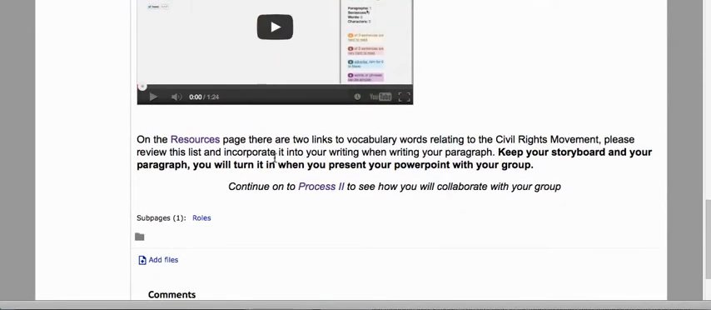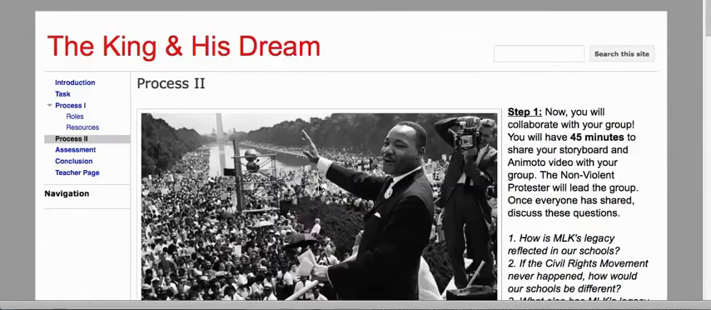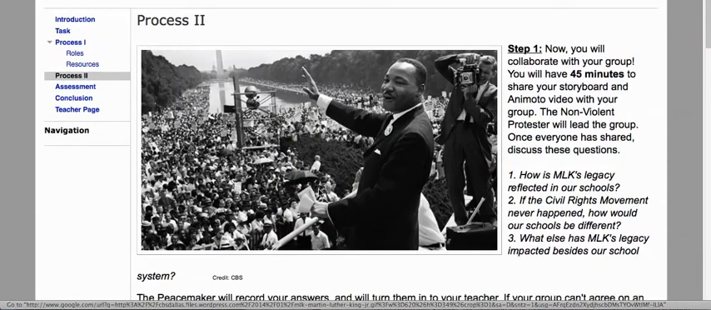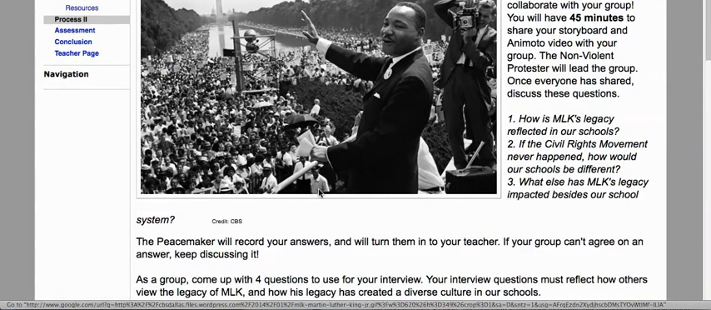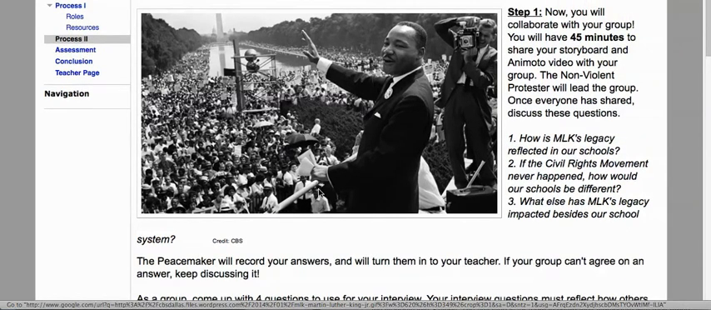The next page is Process 2. Process 2 is where all the group work happens. It is broken down for the students into 3 steps. The first step for them is to share their storyboard with their group and to teach their other members about what they have learned. They have a few discussion questions to complete.